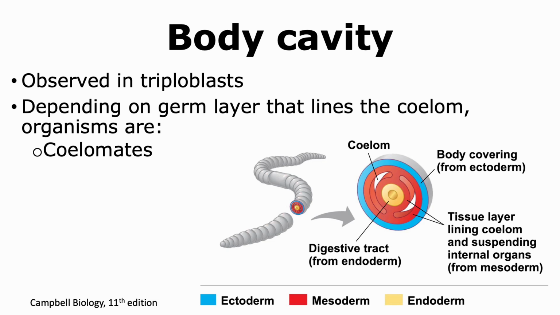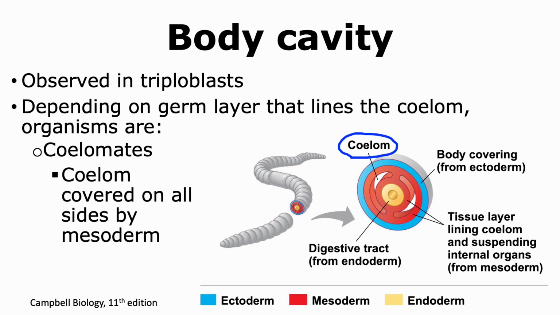Depending on the germ layer that lines the coelom, organisms can be classified into different groups. The first group we're going to look at are called coelomates. In these animals, the body cavity or the coelom is covered on all sides by the mesodermal germ layer. And thus we are able to see that throughout the body cavity, on any portion, we are seeing tissues that are mesodermal in origin. Such organisms are called coelomates.